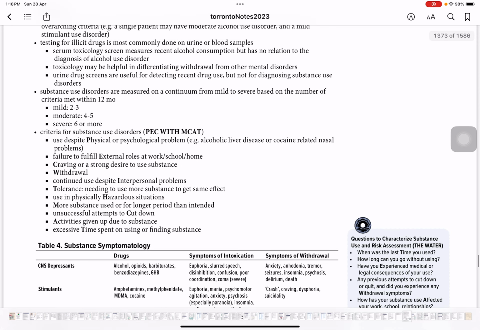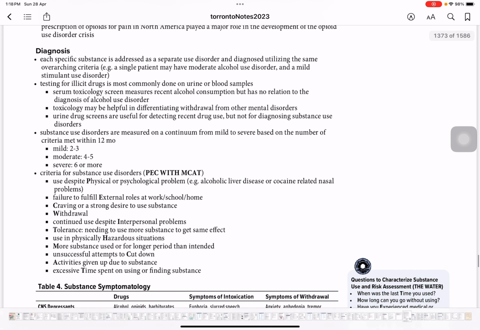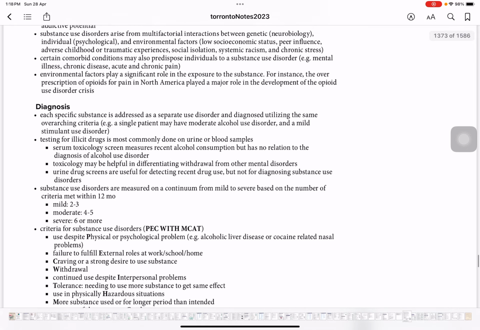So this is the criteria for substance use disorder that you use to make a diagnosis. And you need to know that mild is 2 to 3, moderate is 4 to 5, and 6 or more is severe. So PEC with MCAT: psychological, external, cravings, withdrawal, interpersonal, hazardous situation, more substance use, cut down, activities affected, time spent in drug seeking. So this is the mnemonic, okay?